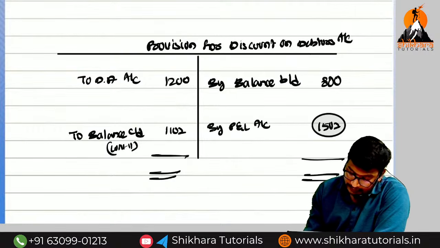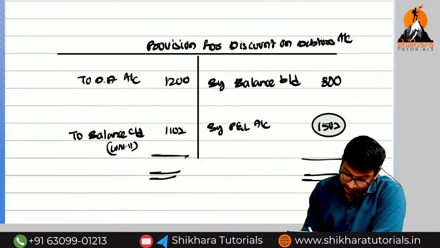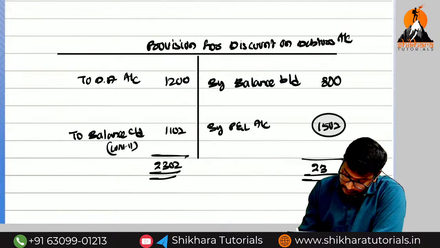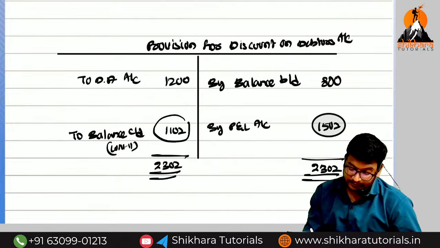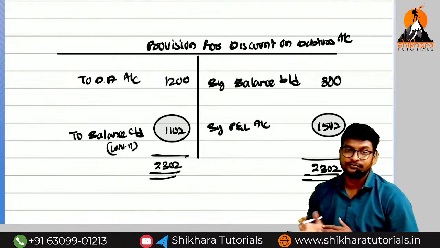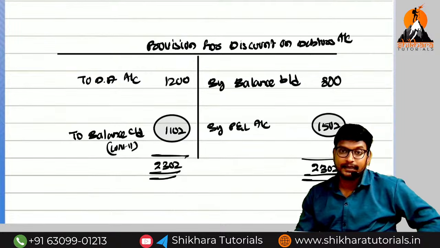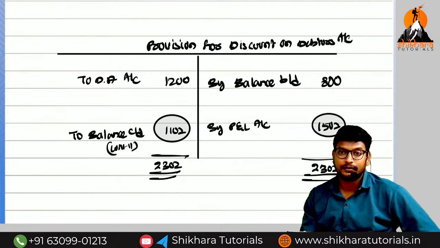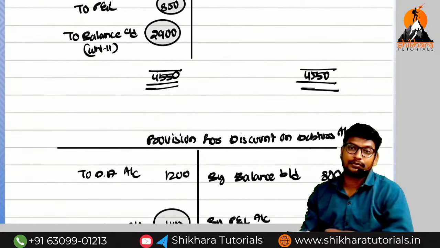Can you say the total? 2,302. So like this we need to solve. For the next year, what is the opening balance? 1,102. Okay, guys, like this we need to do the provision for bad debts. So completely we have discussed the basics.